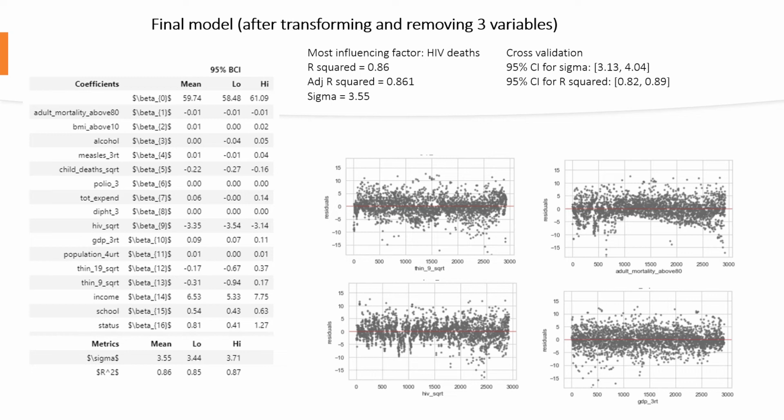So I just decided to proceed with this final model, and I performed cross-validation. And here's the confidence interval for sigma and R squared, which looks good to me. Nothing raises red flags. So this is my final model.